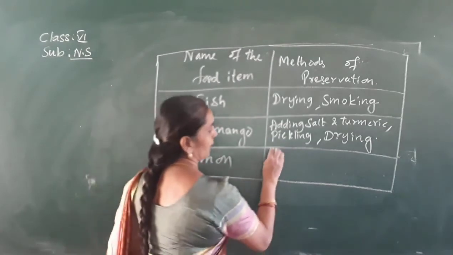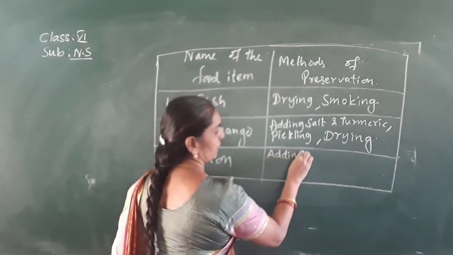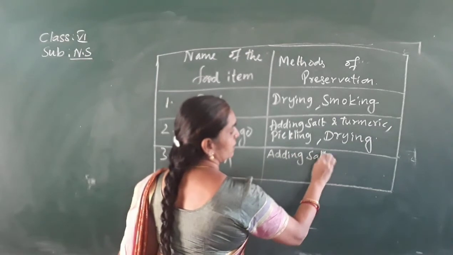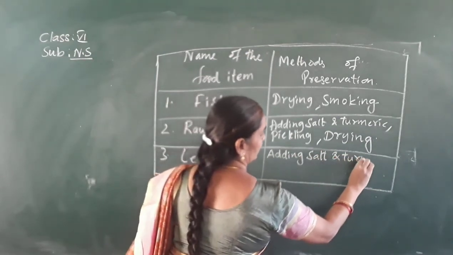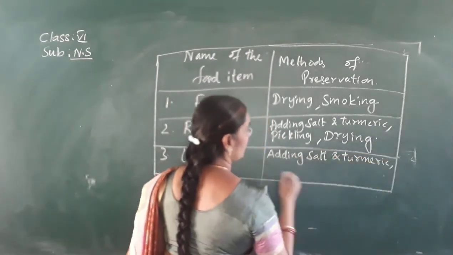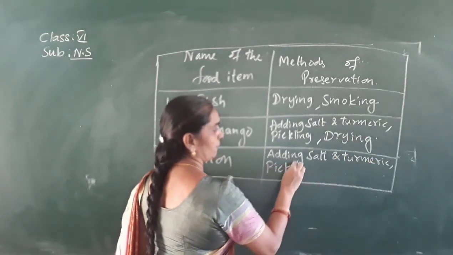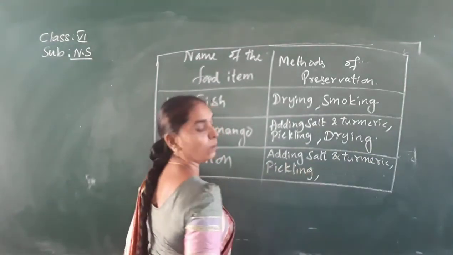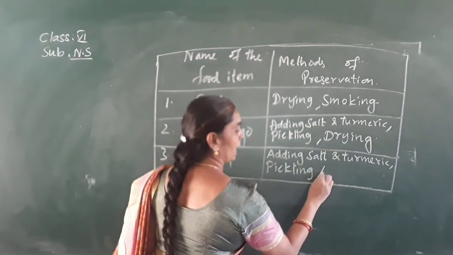Write down. By adding salt and turmeric also lemon is being preserved. By adding salt and turmeric, one of the method of preservation. Next, it is also preserved by pickling process as in case of raw mango. And it is also preserved by adding sugar syrup.